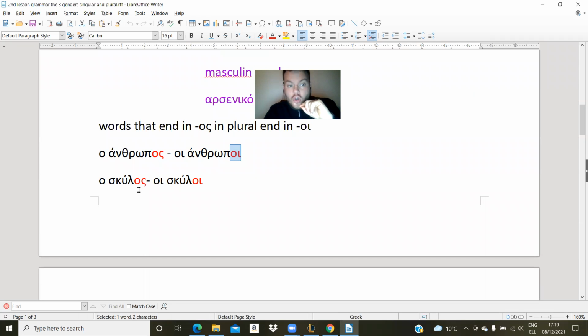Ο σκύλος, the dog, οι σκύλοι. You may also say, and you can use that as a tip, that the words that end in -ος, in plural, end in -οι, and this -οι is the same with the article, okay?